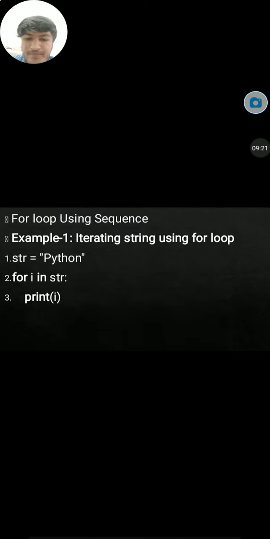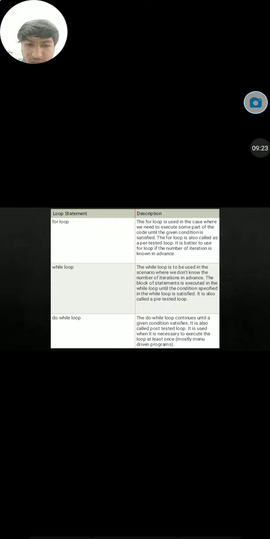And the do while loop will give the output whenever the equation is satisfied the first time, then the second time it will get out of the loop, or else it will continue to satisfy the equation, which is necessary to execute at least once. It means at least once it should be executed.